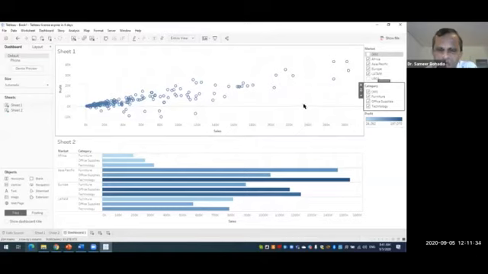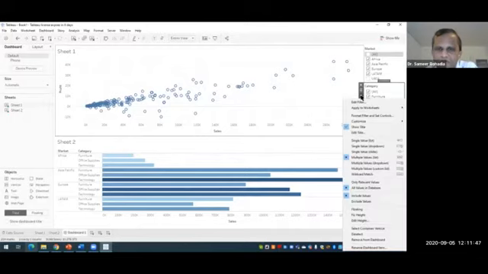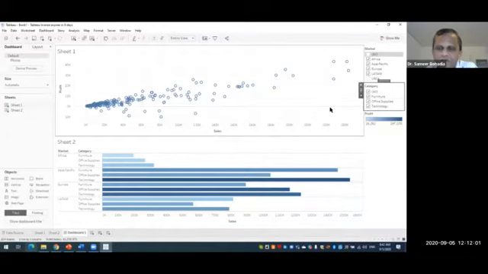So if you want to connect the category filter to both sheets, we can just click on more options, go to apply to worksheet, and select the first option, that is all using related data sources.